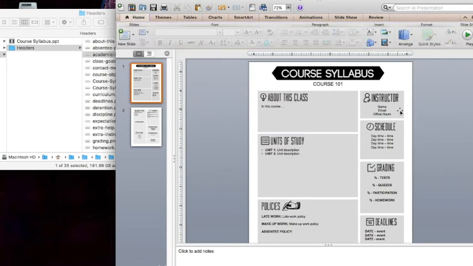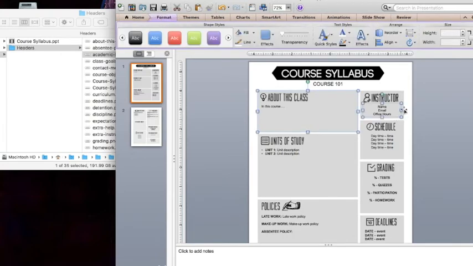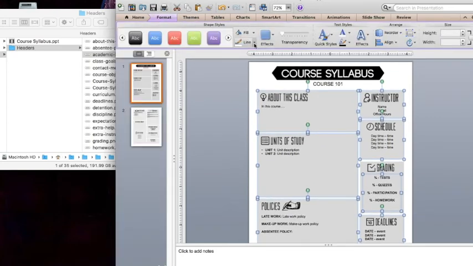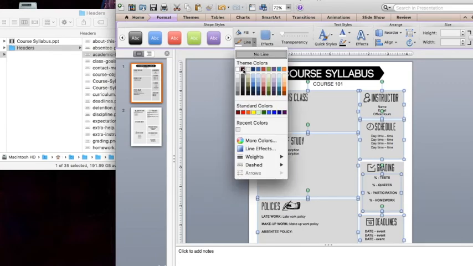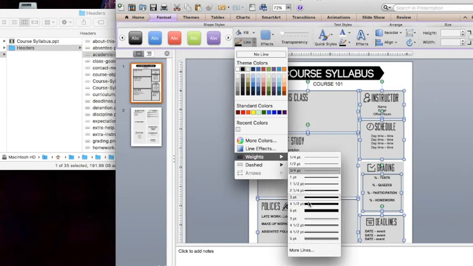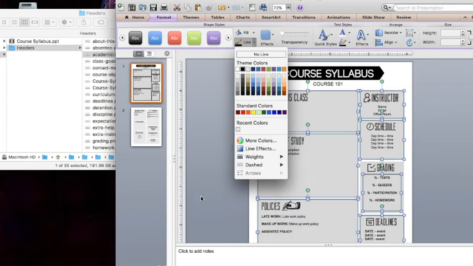You can also create outlines around the boxes if you want them to be more visible. So to do that, same thing. You select, and I would select a bunch at a time. Make sure you don't get the text. And then go to Format, but instead of Fill, we're going to look at Line. So we're going to choose a black line. You can play with the weights, you can make it thicker or thinner, you can play with the dash lines.